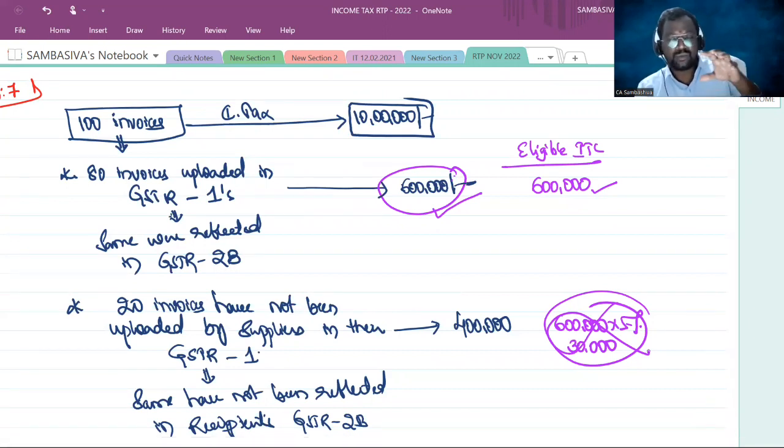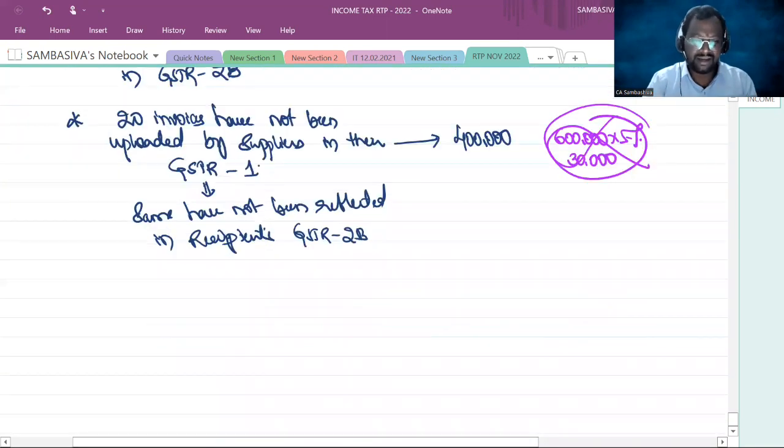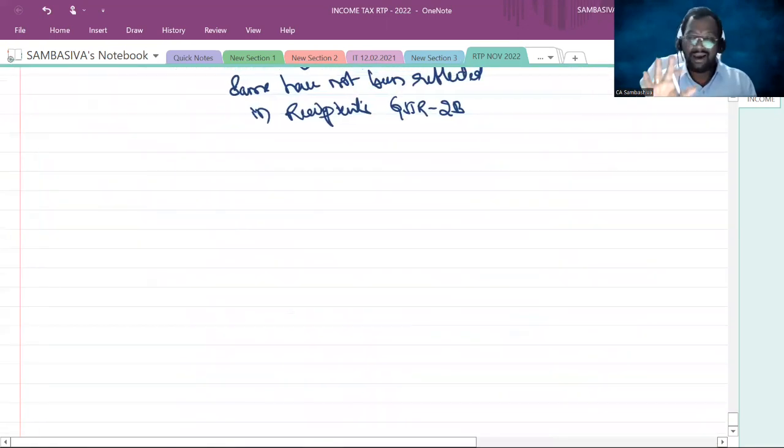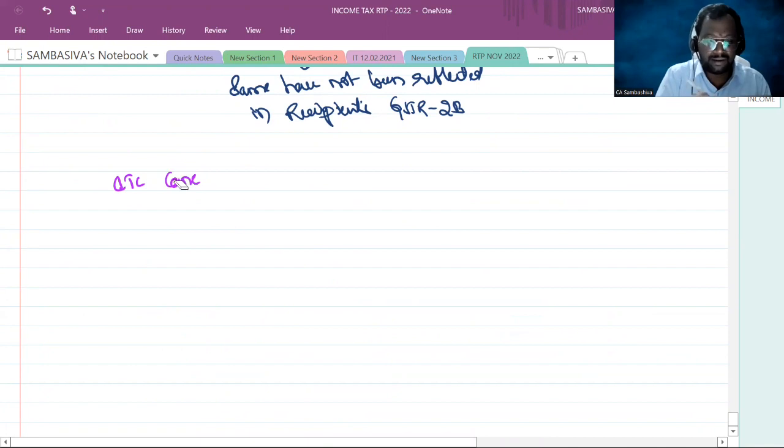Initially, when this provision was introduced, there was a limit of 20%. Then the 20% was reduced to 10%, then the 10% was reduced to 5%, and now it is 0. Now the department said, as per the latest provision, the input tax credit can be availed by the recipient